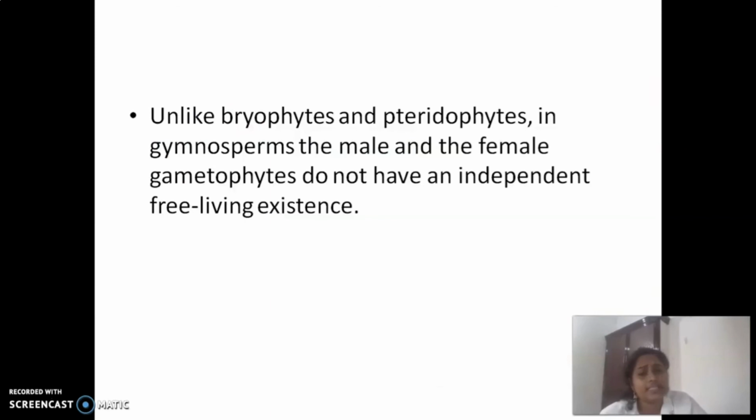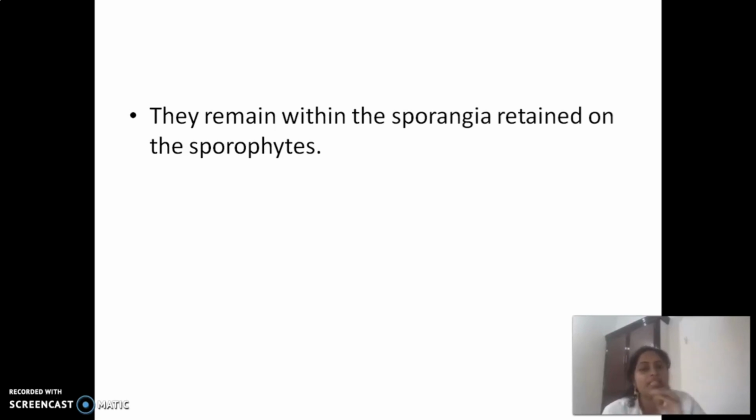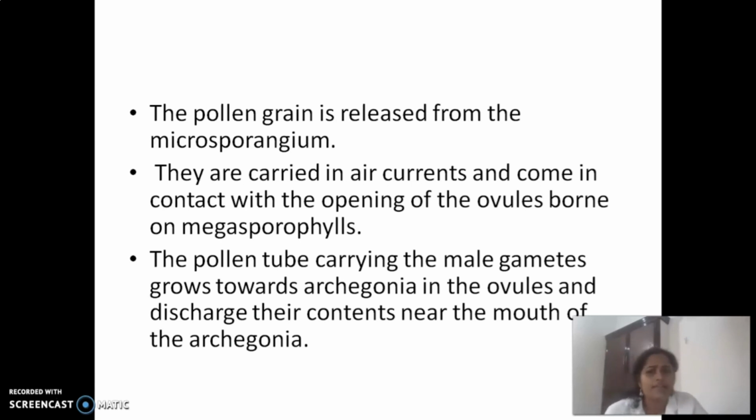And children, we discussed bryophytes and pteridophytes. Unlike these, in gymnosperms the male and female gametophytes do not have an independent free-living existence. I hope you noticed that they remain within the sporangia retained on the sporophyte. The pollen grains released from the microsporangium, as we explained already, are carried in air currents and come in contact with the opening of ovules, and the pollen tube carrying the male gamete grows toward the archegonia in the ovule and discharges its content near the mouth of the archegonia.